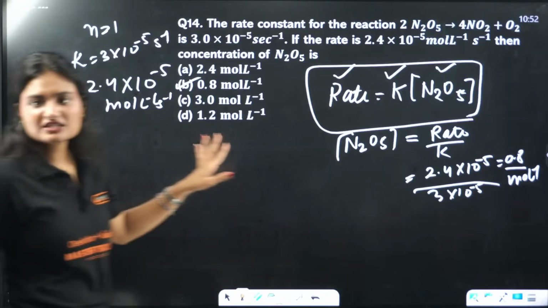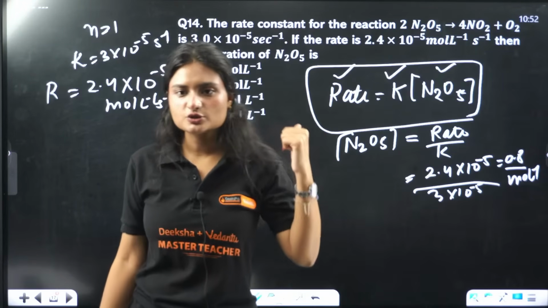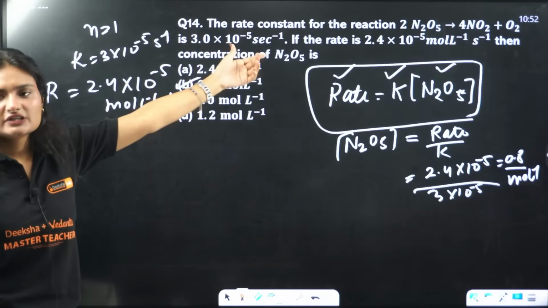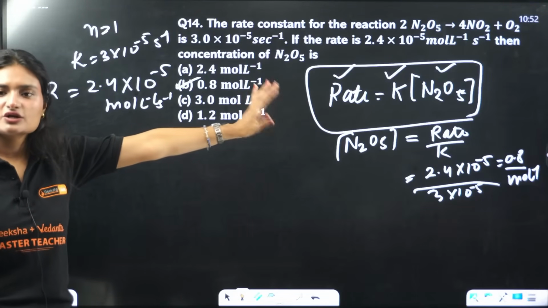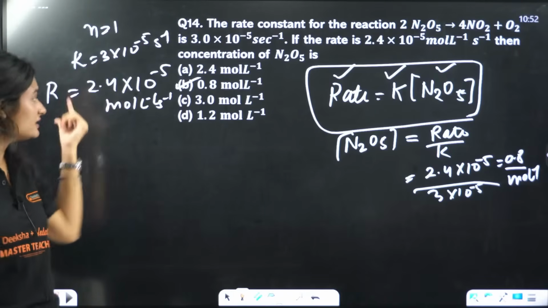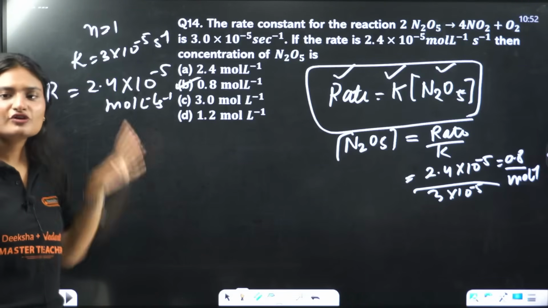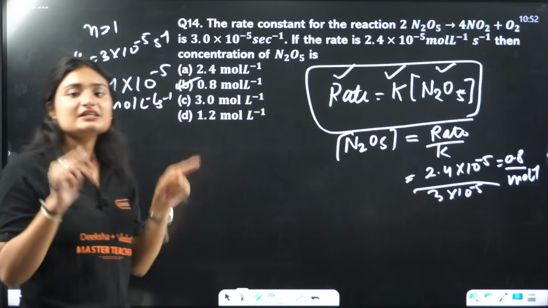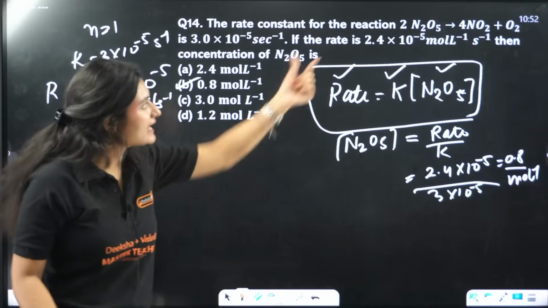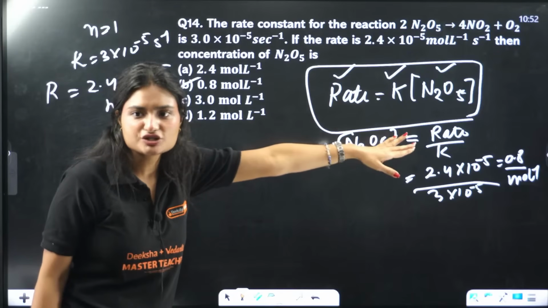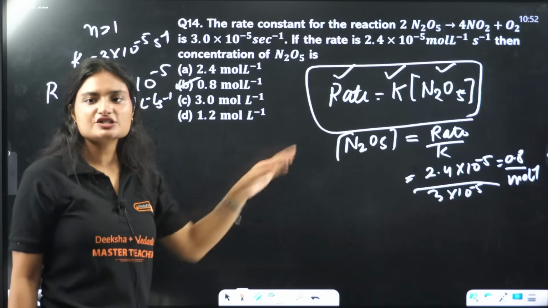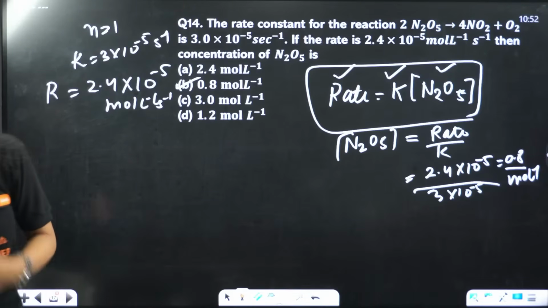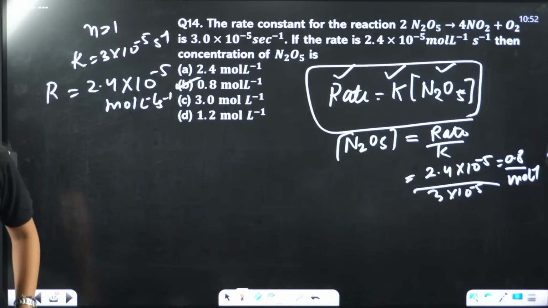I hope this question is clear. I'll just explain the previous question. From the unit of the rate constant, we figured out the order of the reaction. The reaction is first order. Rate is given, rate constant is given. For first order, the rate law is like this. Rate is equal to K times reactant concentration raised to power 1. The reactant is N2O5. That's the concentration we need. So how will you determine the concentration? By putting the values, dividing them. Simple calculation is there. Okay? Am I not audible?